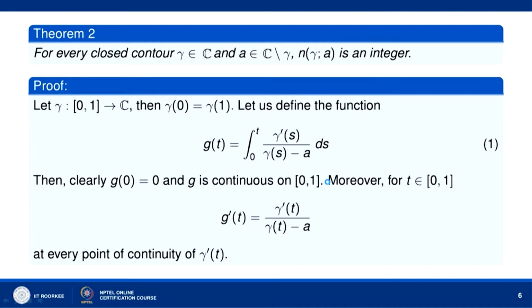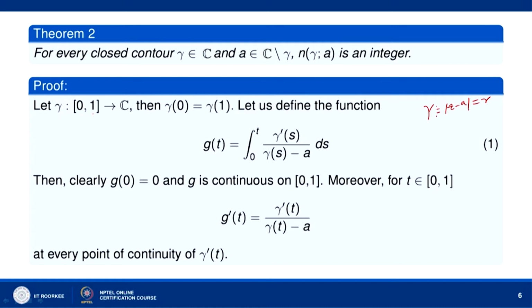Now, let us show that for every closed curve, we have earlier seen that in the case of gamma being a circle, mod of z minus a equal to r, n(gamma, a) is an integer. When we take the anti-clockwise direction, it is a positive integer. When we take the clockwise direction, it is a negative integer. Now, let us prove that for every simple closed curve gamma in C, where a is any complex number in C minus gamma, that means a does not belong to gamma, n(gamma, a) is an integer. So, let us start with the proof.